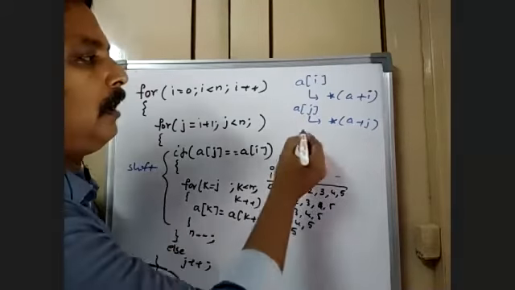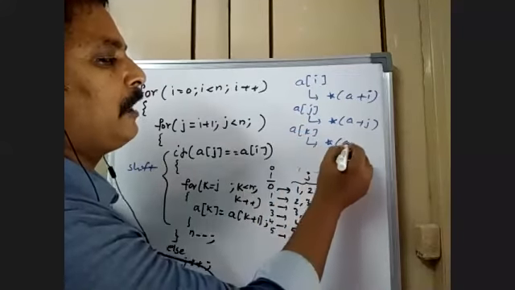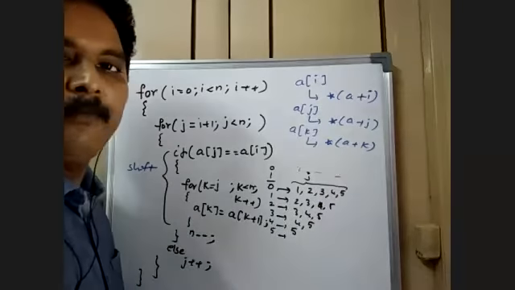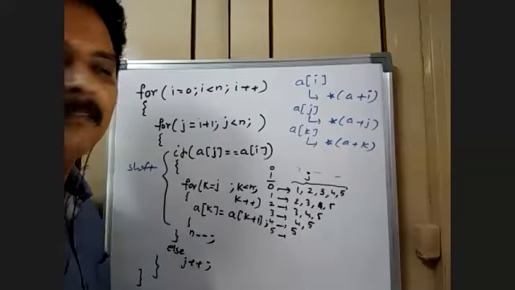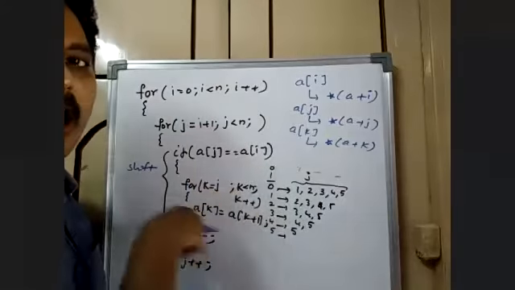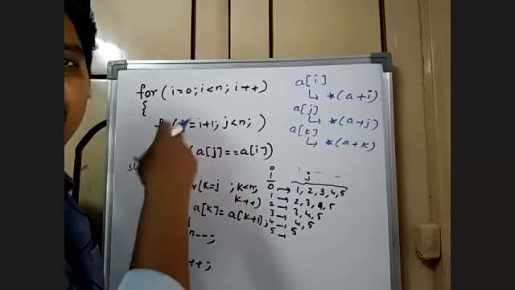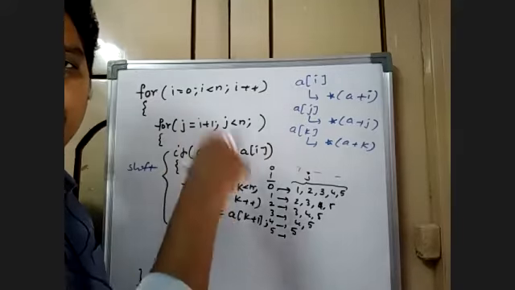Wherever you find a of k, replace it with star of a plus k. Then obviously it becomes a dynamic memory management program. Of course, before this there is the memory allocation; I wrote only the actual logic. I didn't mention the dynamic memory management. Already I've told you earlier.